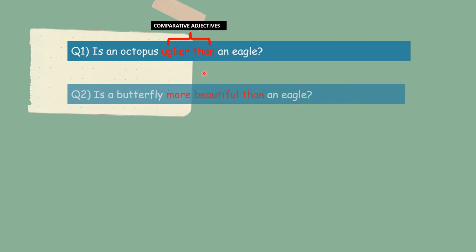Look at question number 2. Is a butterfly more beautiful than an eagle? More beautiful than. So here we use comparative adjective to compare the butterfly and an eagle. So here you can see I use a red color to show comparative adjective. Saya gunakan warna merah untuk tunjukkan ia adalah comparative adjective.